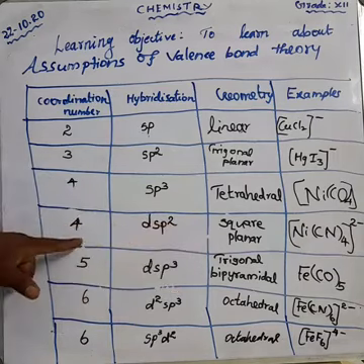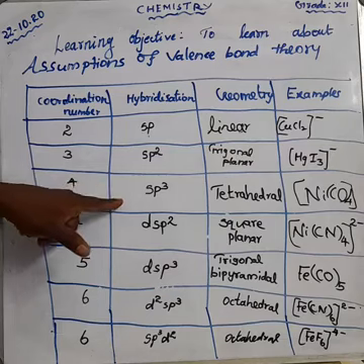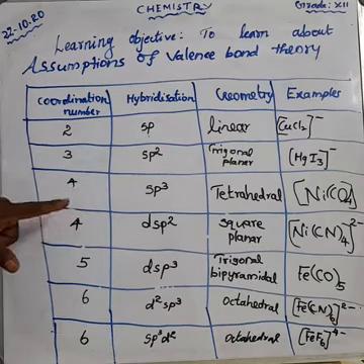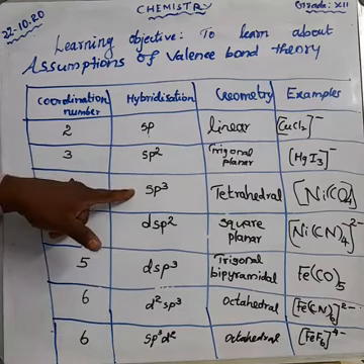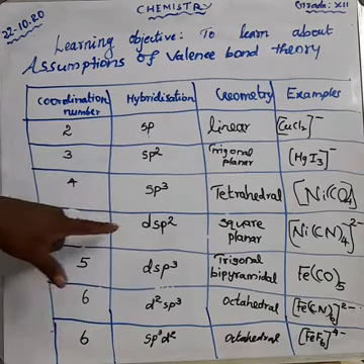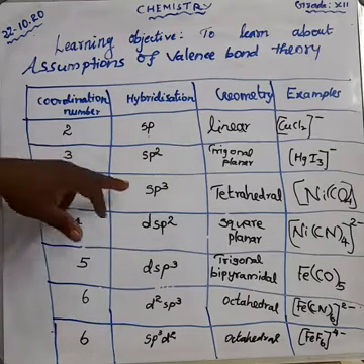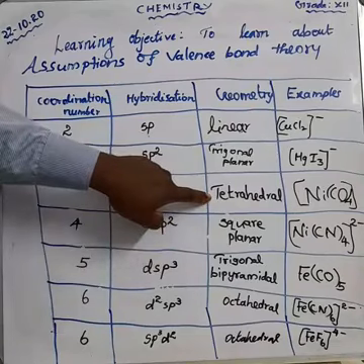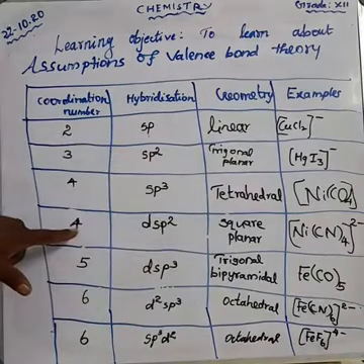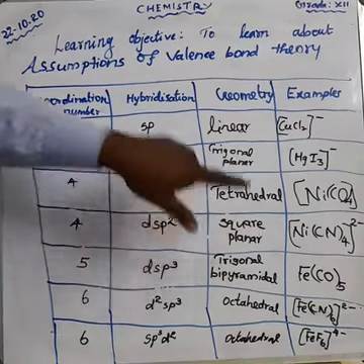Suppose the coordination number 4 with the hybridization dsp2, it is square planar. Don't forget that coordination number 4 has two types: one with sp3 and one with dsp2. Coordination number 4 with sp3 is tetrahedral, and coordination number 4 with dsp2 is square planar. Don't forget the example.